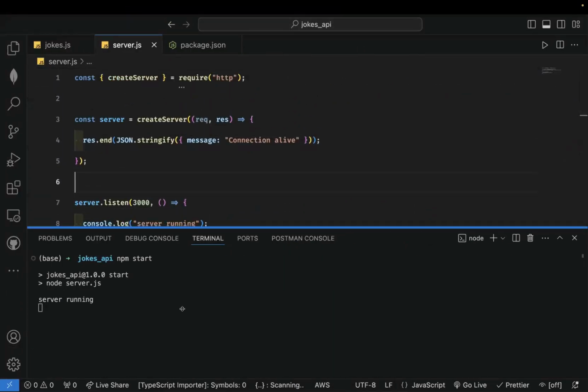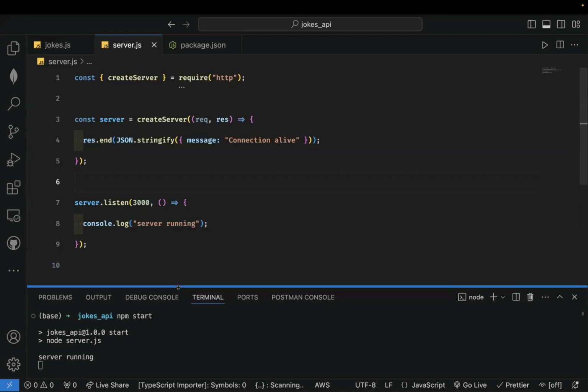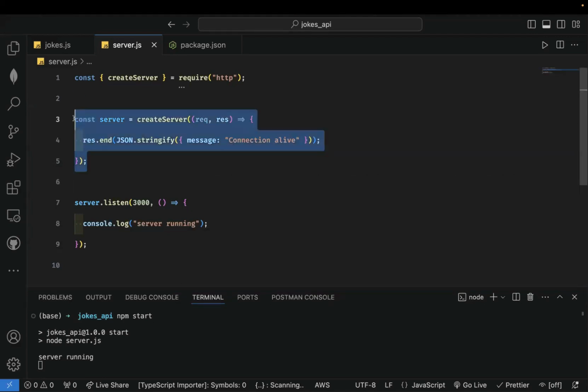So just to go over this again for those who are very new to Node.js, you have to create your server. And then when creating the server, you need to specify who handles what. It's like going back to the analogy of cloning a computer, right?